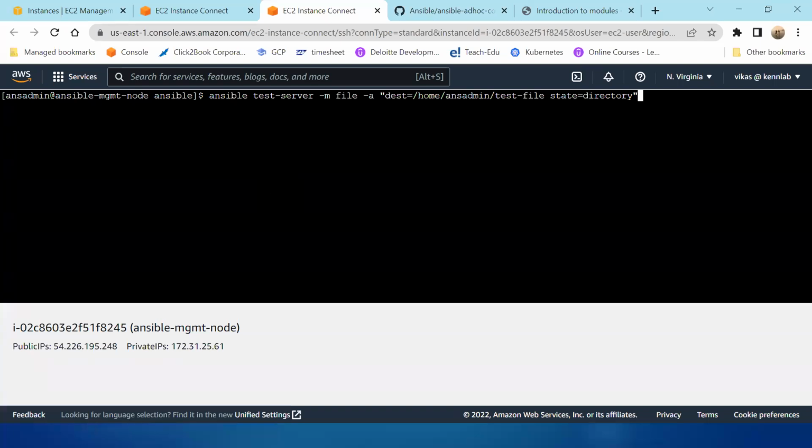See here what I'm trying to do. Ansible, go to test server, use the file module, and the argument is: in the destination, I need this home ansadmin test file, and the state is directory. State directory means there should be a folder with this name. It is like Big Boss giving commands to the people who are staying in the house. Using the file module, I want this location to have something named test file, but it is actually a directory.